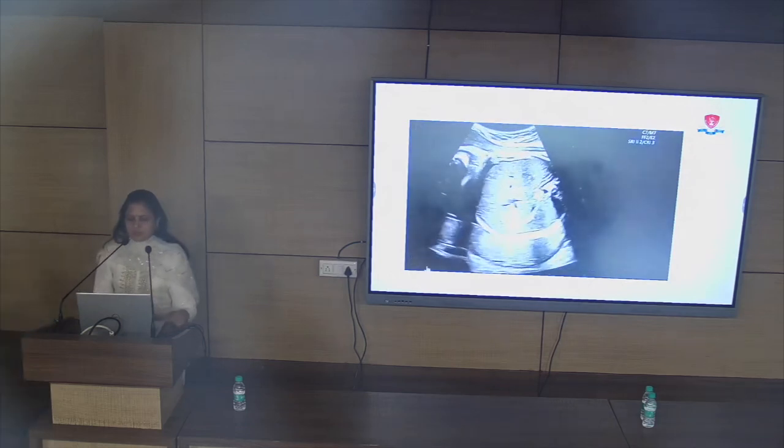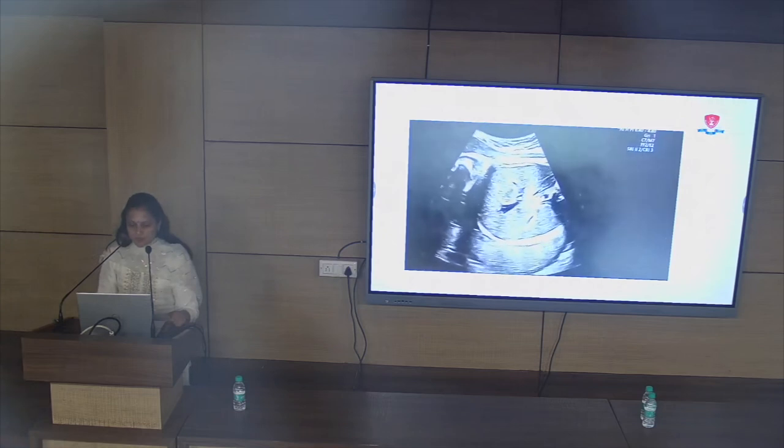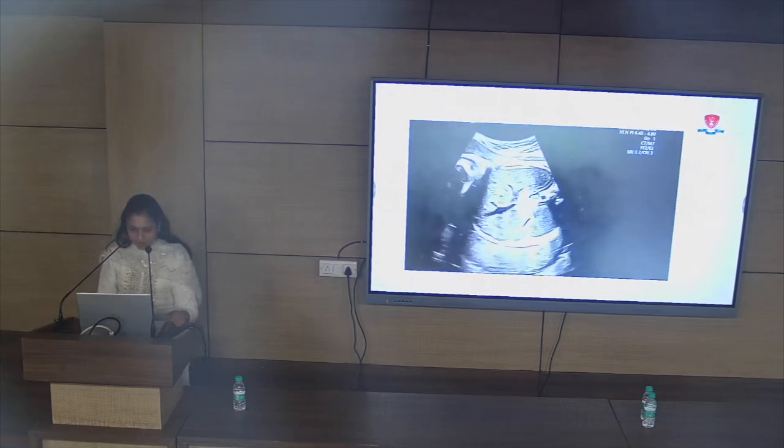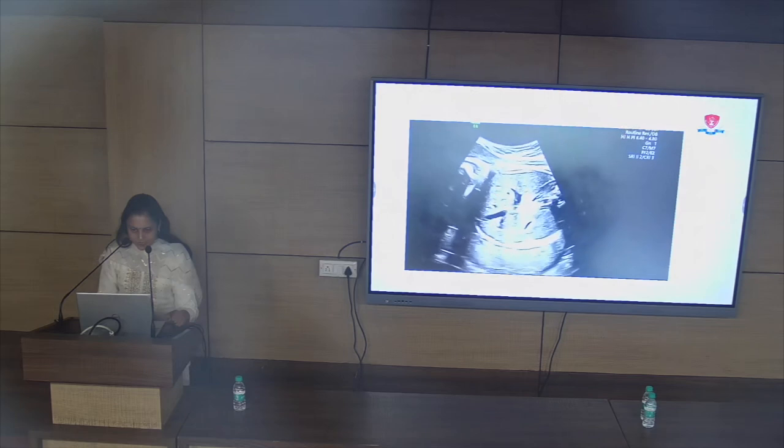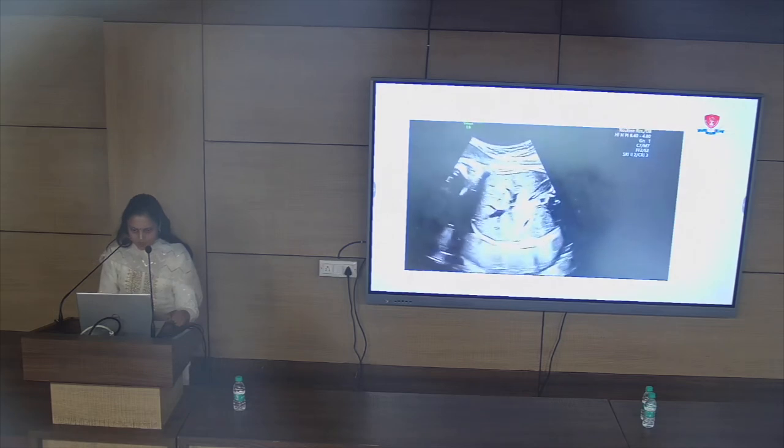So during transfusion, we put a needle, like you are seeing, this is our 20 gauge needle. We put this needle into this left portal vein. This is just the continuation of the umbilical vein.